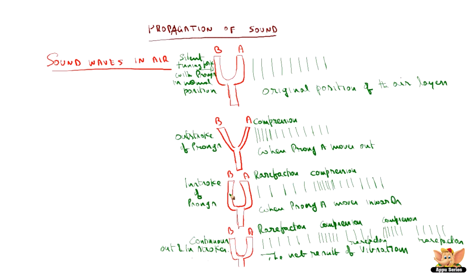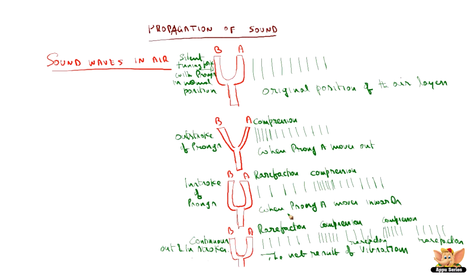Now the in-stroke of prongs. That is, the vibrations happen towards the handle, inside. Then what happens? There is more space created because the prong A has gone inward. So the rarefaction happens. The particles will start coming back to their position. And the compression happens after certain layers.